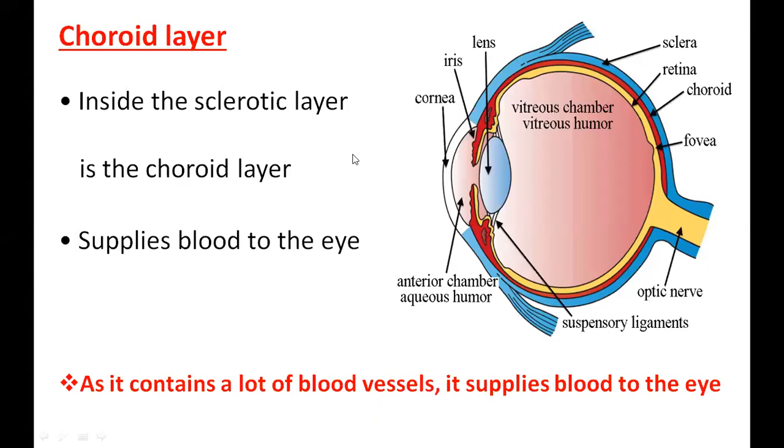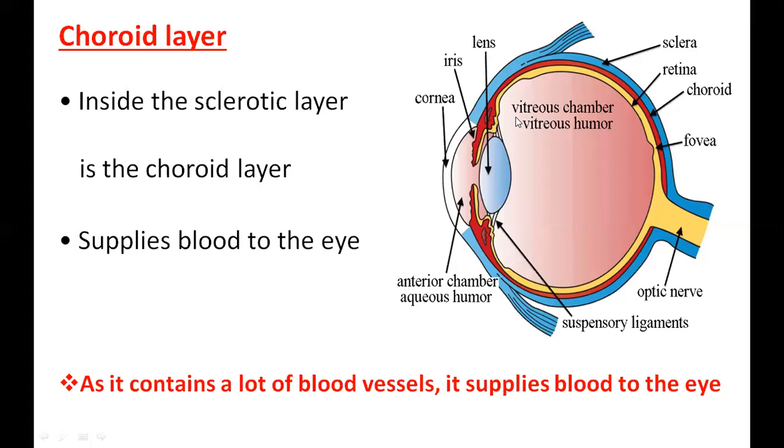As it contains a lot of blood vessels, it supplies blood to the eye. Each and every part of our body needs blood, no? So the eye is getting supplied with blood from this choroid. There are some special blood vessels that you don't need to know. Inside the eye, the supply is by the choroid.